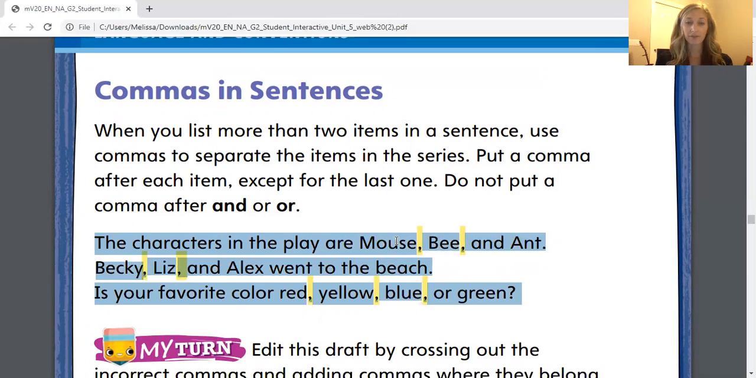Do you guys notice how they've listed the characters? Mouse, bee, ant. They've put a comma after mouse, a comma after bee, and just like the rule says, do not put a comma after the word and. The next sentence, Becky, Liz, and Alex went to the beach. Is your favorite color red, yellow, blue, or green? So again, we're putting commas between the items we're listing. We are not putting a comma after the word and or after the word or.